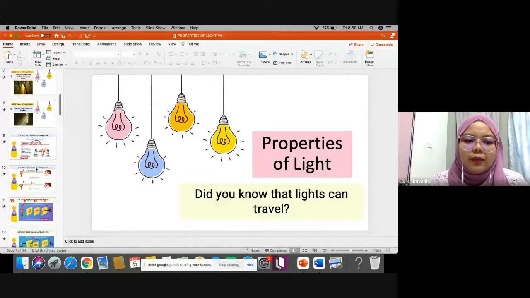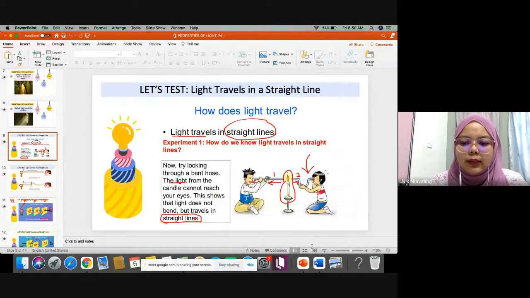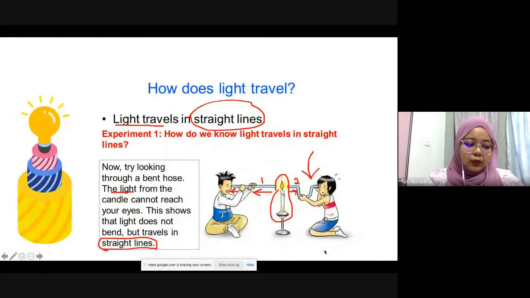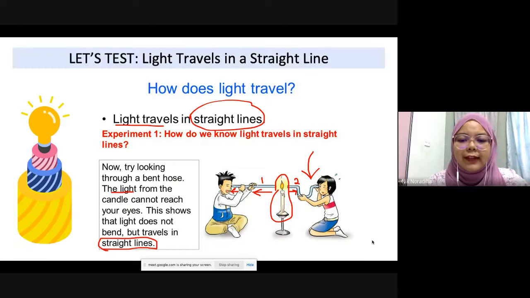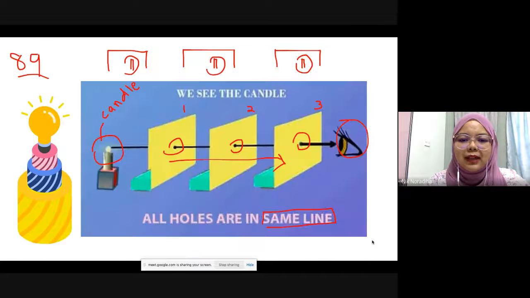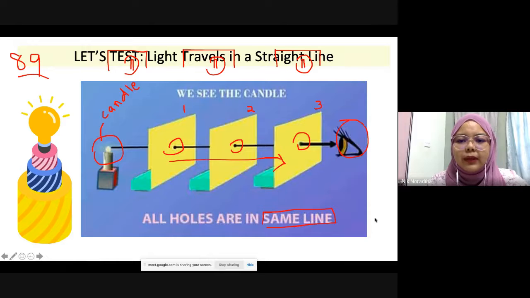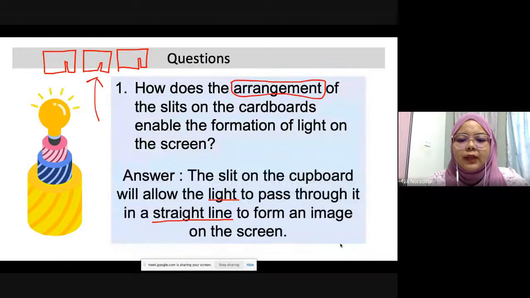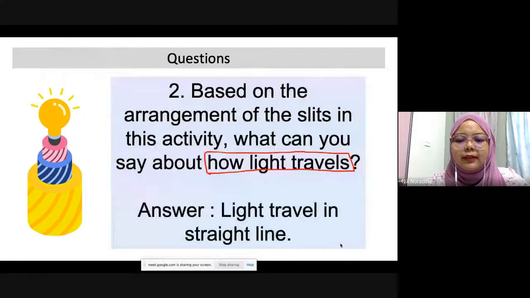Right, so light moves in a straight line. We saw this yesterday. Teacher hopes you still remember. If the question asks you what is the movement of light, remember, light travels in a straight line. We have seen the experiment yesterday as well. Remember the experiment? This one we have done yesterday.